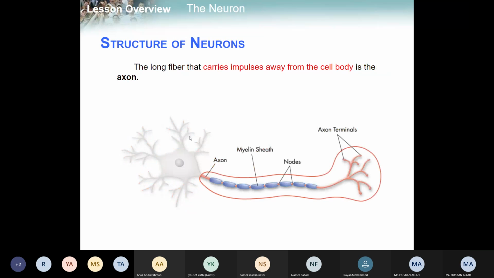The long fiber that carries impulses away from the cell body is called the axon. The axon is the thread-like structure, the long fiber-like structure, which is present on the other side of the cell body, opposite to the dendrites. The function of the axon is to carry messages away from the cell body.